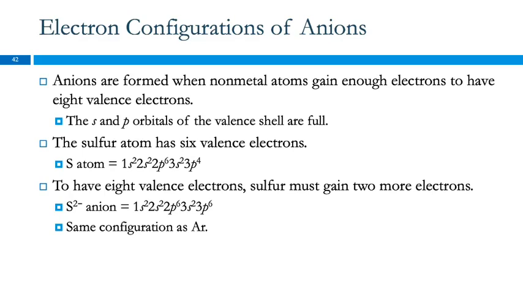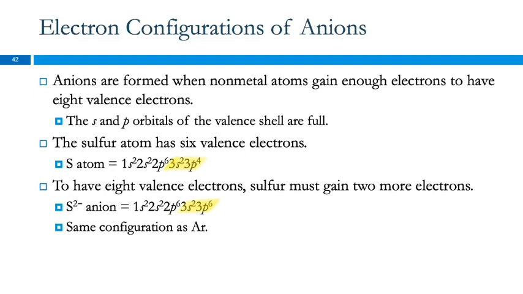So the sulfur atom has 6 valence electrons. This is its electron configuration. In order to have 8 valence electrons, let's highlight the valence electrons. Those are the ones in the highest level. So the 3rd floor has people on it. That's the valence floor, the 3rd principal level. We want 8 electrons up there. We've got 6. We need to add 2, right? So here we've added 2, so it's 3p6 at the end.